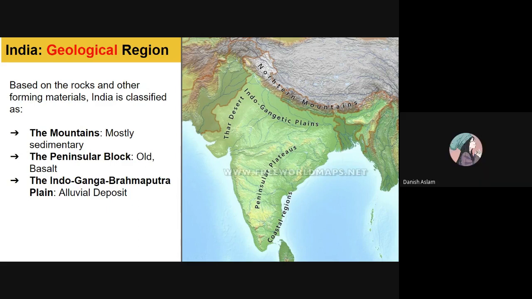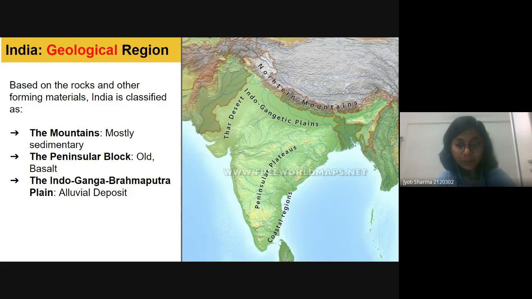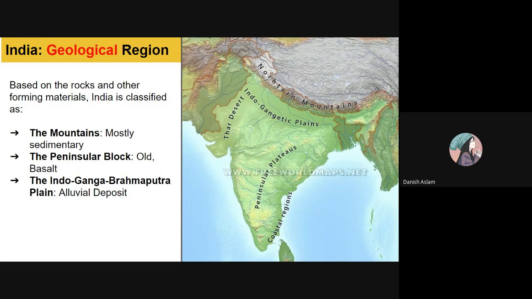In the previous slide, there was a map of India with the political boundaries, and there a part of Jammu and Kashmir and Arunachal Pradesh is marked as faded. So is it not a part of India? Danish, which part? Ma'am, yes, please speak. I want to know whether the part of the LOC or the part of Arunachal Pradesh that is faded in the map is still not part of India?